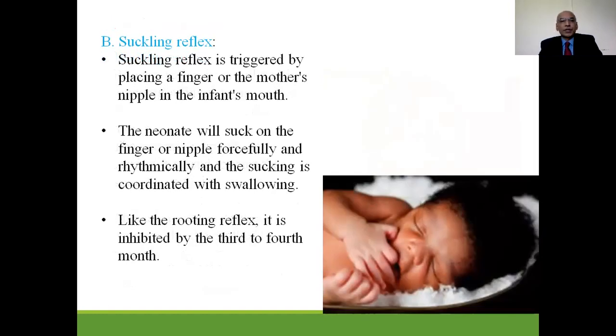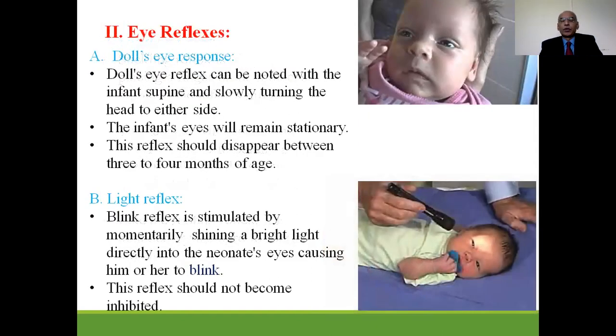Next oral reflex is the suckling reflex. This reflex is triggered by placing a finger or mother's nipple in the infant's mouth. The neonate will suck on the finger or nipple forcefully and rhythmically, and the sucking is coordinated with swallowing. Like the rooting reflex, it is inhibited by the third or fourth month of extrauterine life.